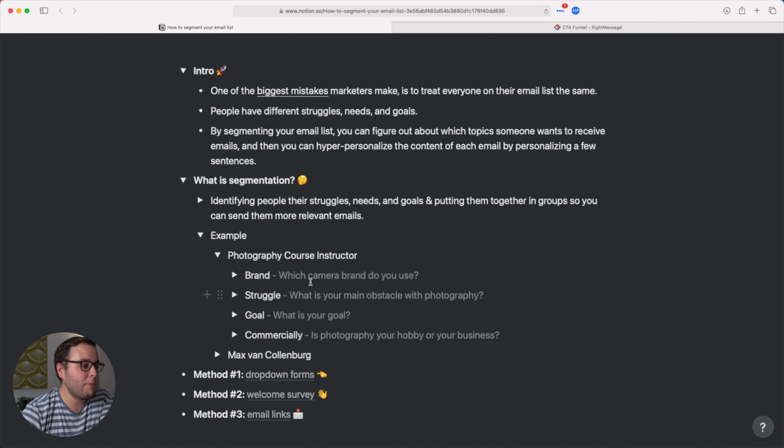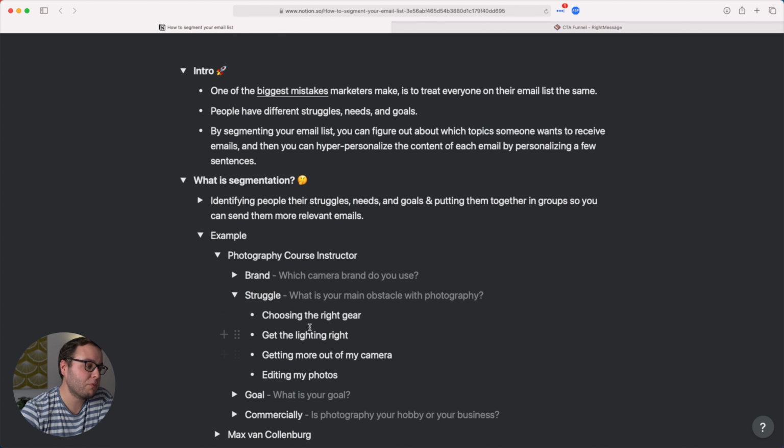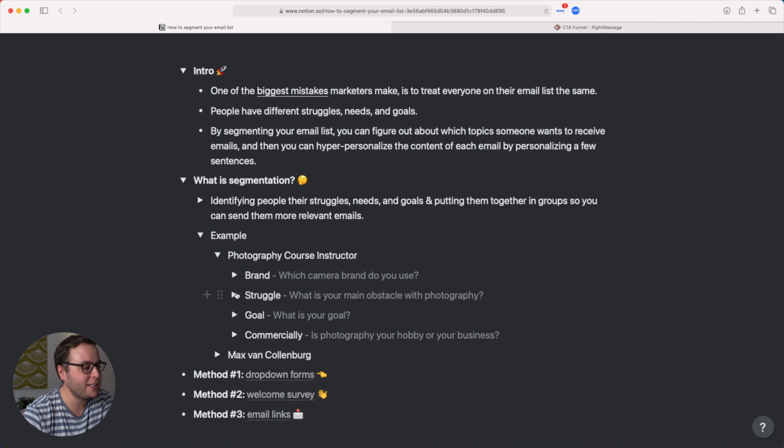Another question that I maybe want to ask is, what is your main obstacle with photography? Maybe someone is struggling with choosing the right gear, or getting the lighting right, or getting more out of their camera, or editing their photos. If I know that this person is struggling to get the lighting right and is using a Sony camera, I could combine those two inside my emails to make them really hyper personalized and super relevant. Then when that person opens that email, they'll be like, hey, this is for me, super cool. That Max is sending relevant emails.